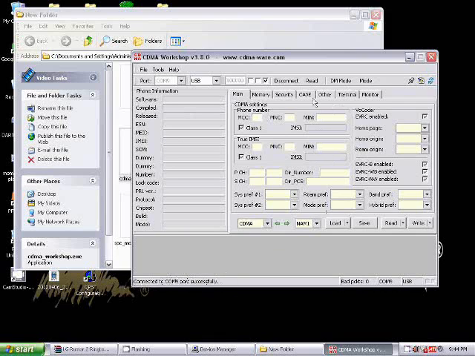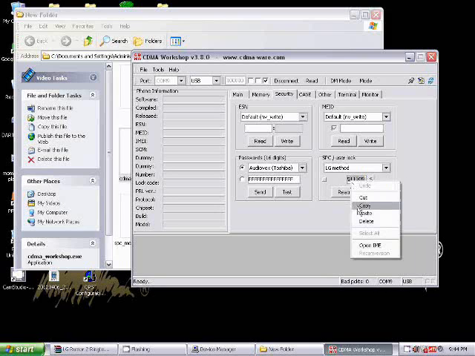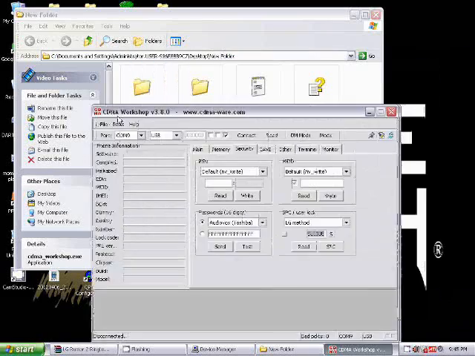So now what you're going to want to do is go to security. Come over here to the SPC user log. Go LG method, read it. Now I already kind of know this off by heart because I've done it so many times, but your code will be a bit different. So just go ahead and click it, copy it, and then that's all you're going to need this program for. That's it. And then you're just going to go disconnect so that you make this port available, because you cannot have this connected while using the other program at the same time. It just does not work.